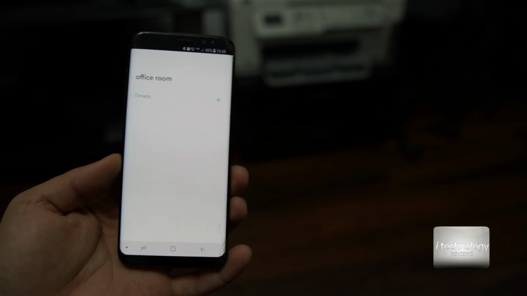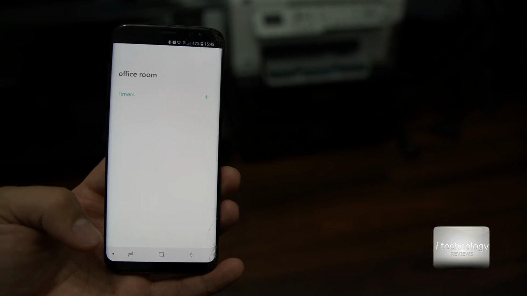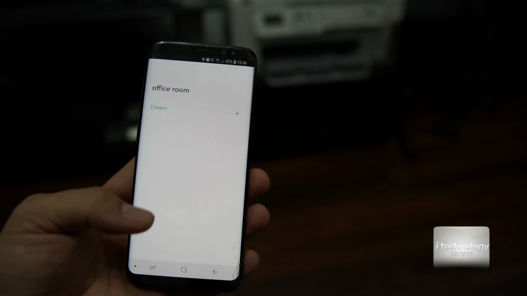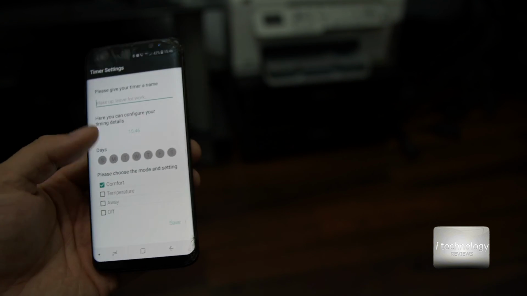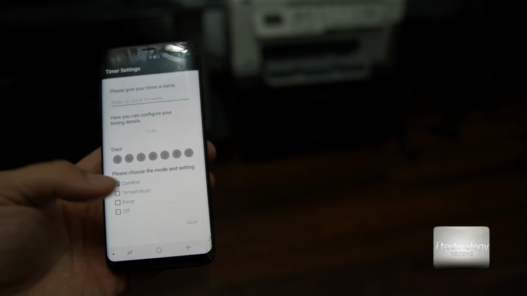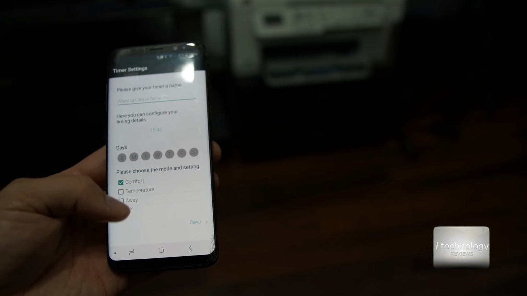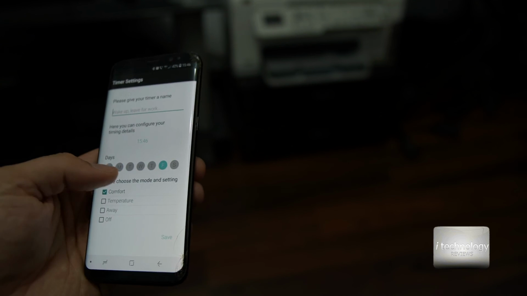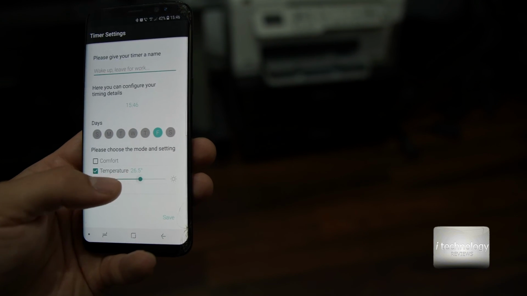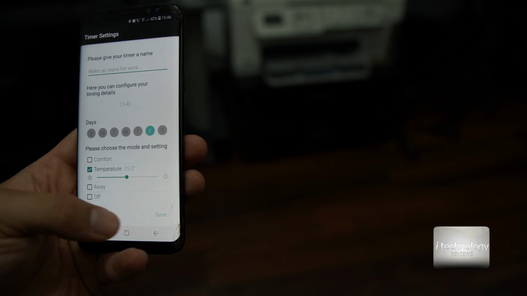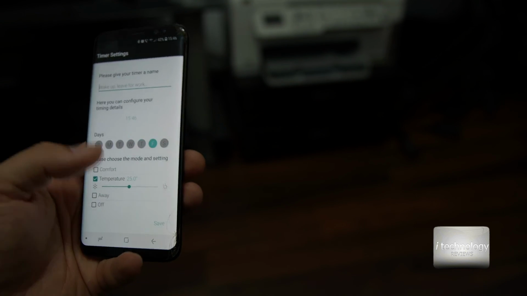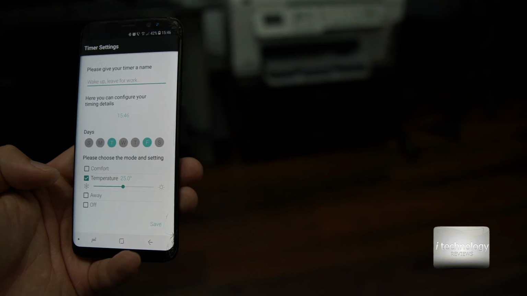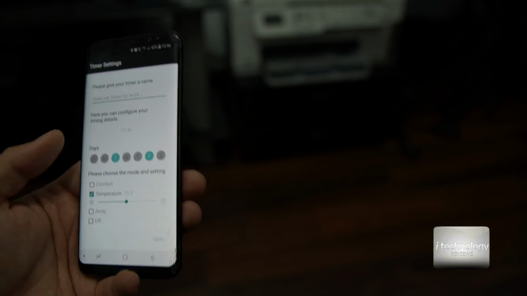You can set a single timer, and in this application you can set a lot of timers to turn on at a certain hour, on a specified day, at a comfort temperature. I don't know, you can set up the degrees and you can do all kinds of things here. The temperature is here, or you can set it up in comfortable mode. You have a lot of features. I don't think even Samsung can set up the degrees.